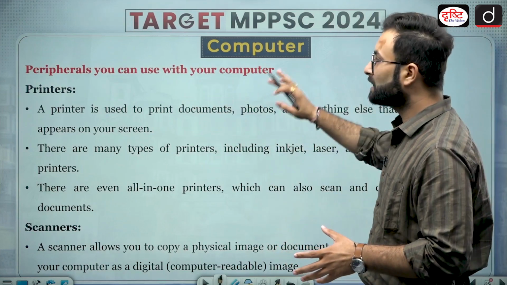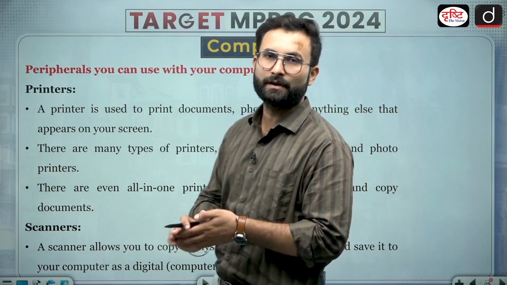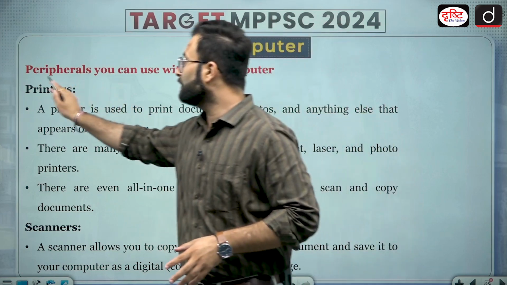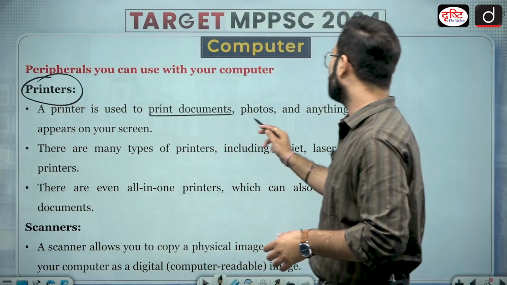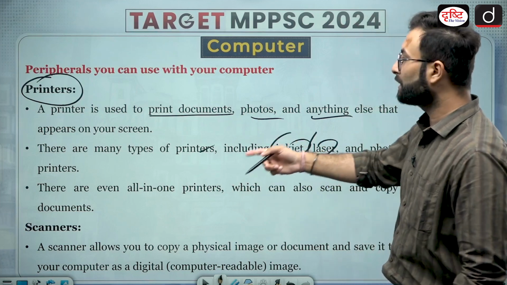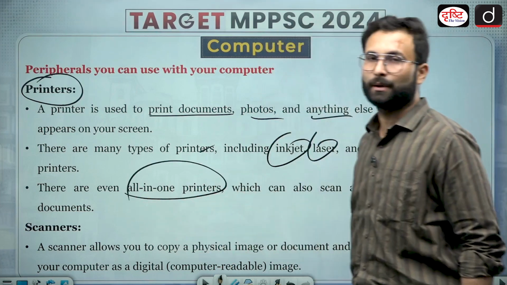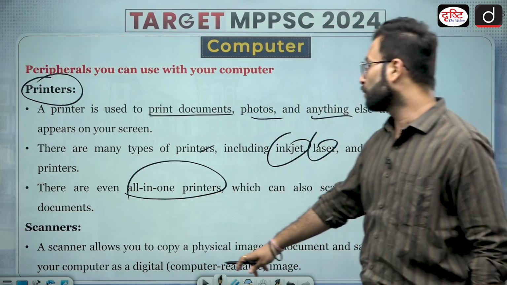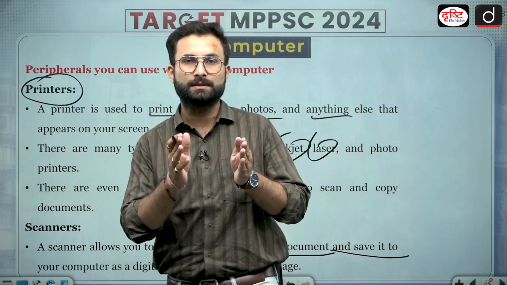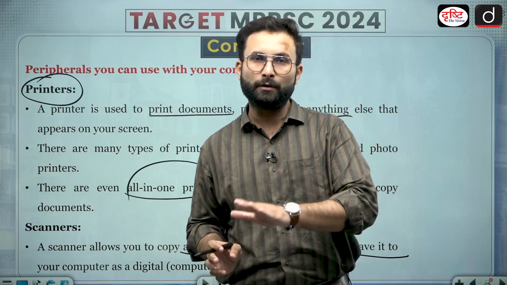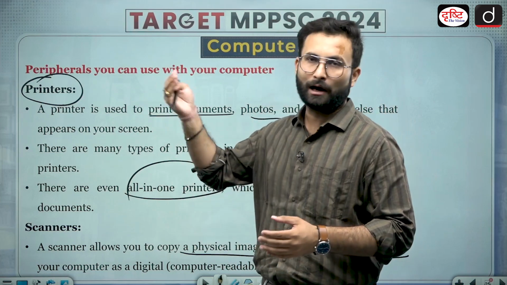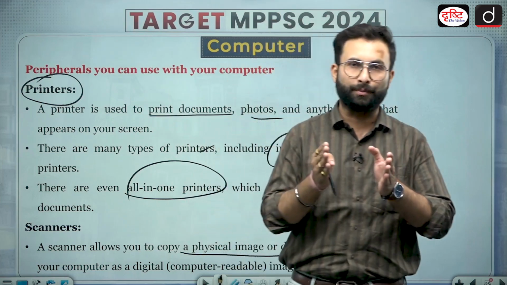Now peripherals you can use with the computer. We have talked about software, hardware, memory, and the evolution. There are certain peripherals which you can use, that is the printer. A printer is an output device. It is used to print documents, photos, anything else that appears on the screen. There are many types of printers, including inkjet, laser, and photo printers. There are even all-in-one printers available. Scanners allow you to copy a physical image or document and save it to your computer in digital form. So we put the document in the scanner, then it is saved in your computer. So you can say a scanner is an input device, a printer is an output device. There are devices which have a printer as well as a scanner.